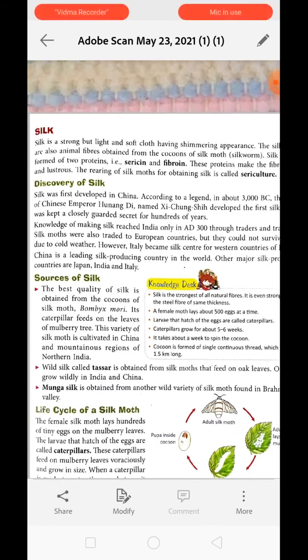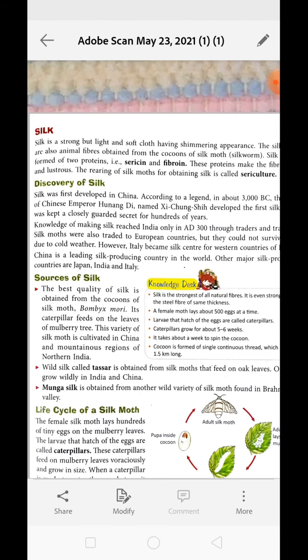Now about the discovery of silk. Silk was first developed in China. According to legend, in 3000 BC, the bride of Chinese Emperor Huangdi, named Shi Lingshi, developed the first silk reel. It was kept closely as a guarded secret for hundreds of years, because they preferred to have different kinds of cloth and designs. So this was an achievement for her. This type of cloth and the method of obtaining it was kept a secret for a very long period of time.